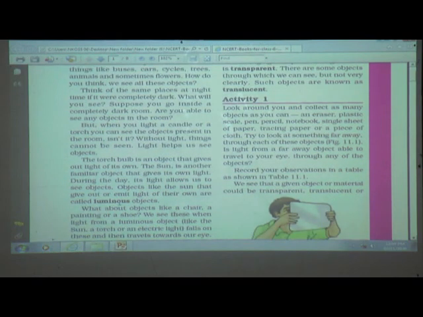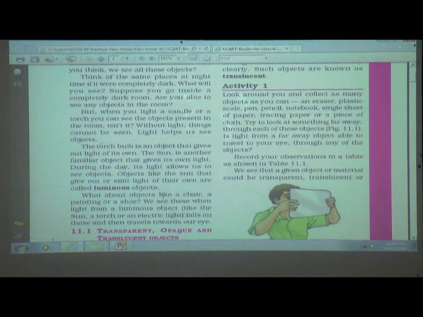Now students, see here, what about objects like a chair, a painting or a shoe? We see these when light from a luminous object like the sun, a torch or an electric light falls on them and then travels towards our eye.